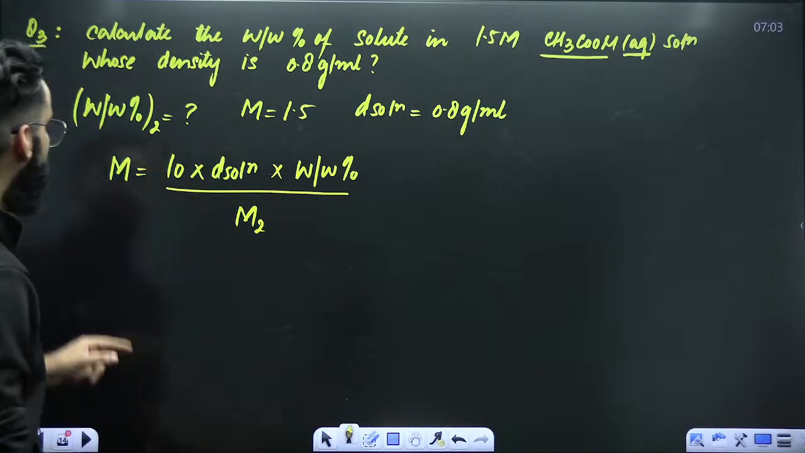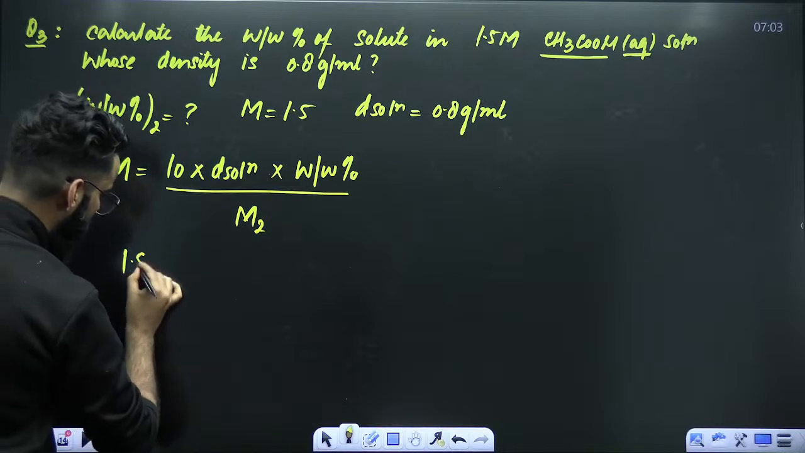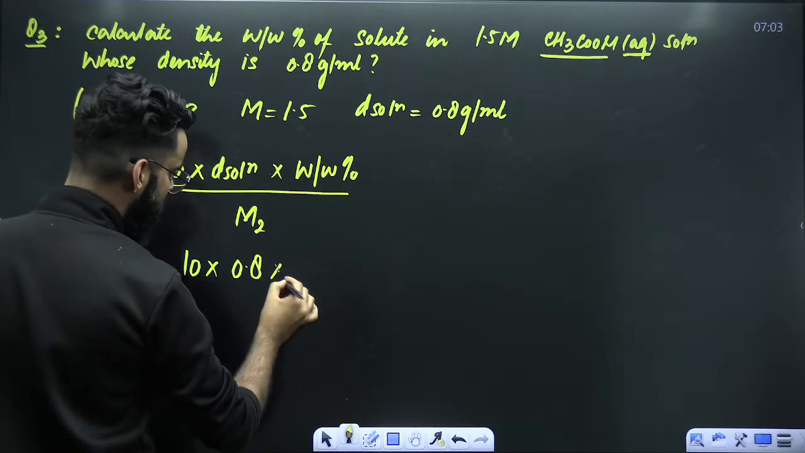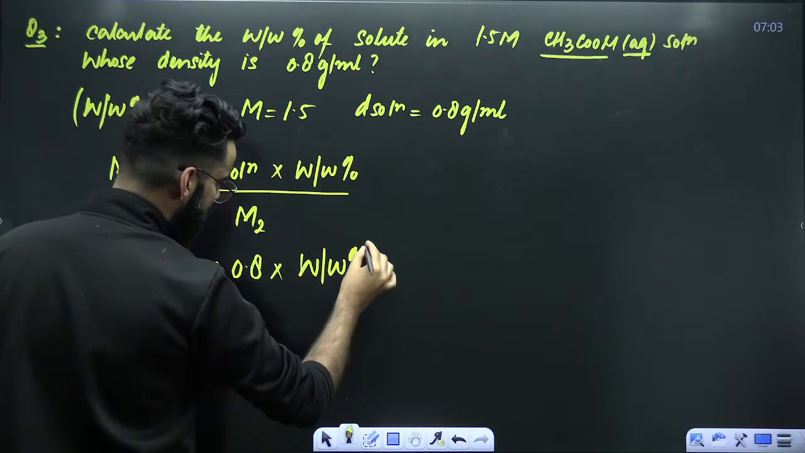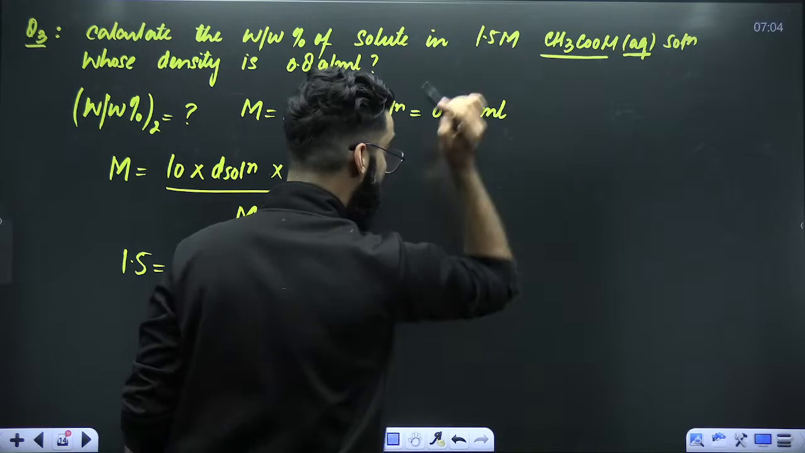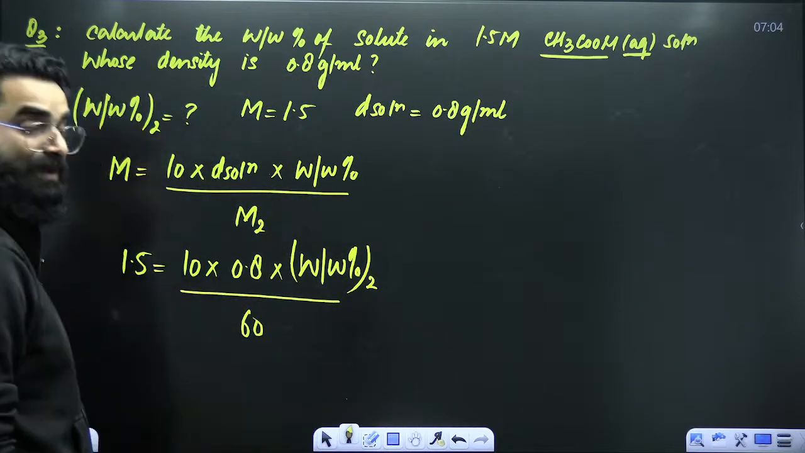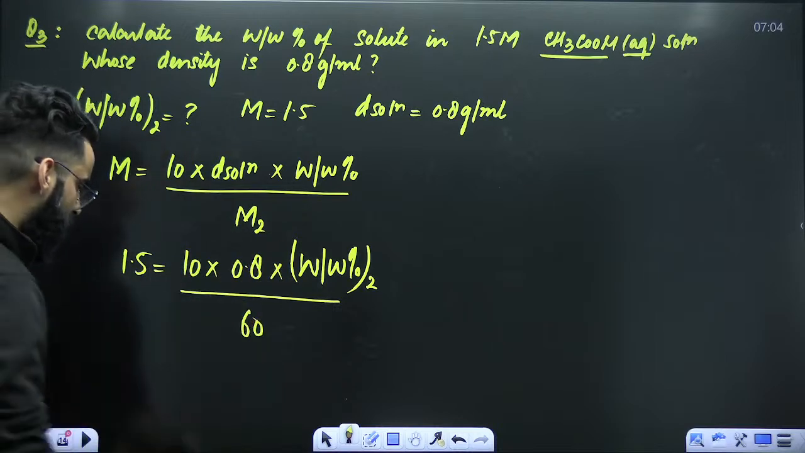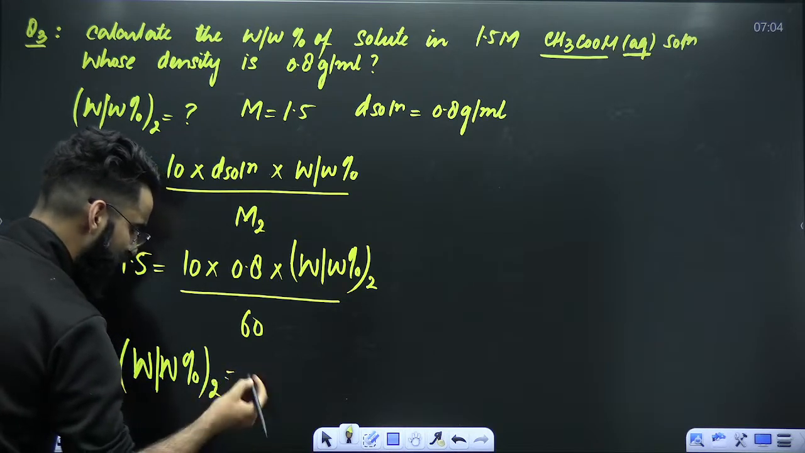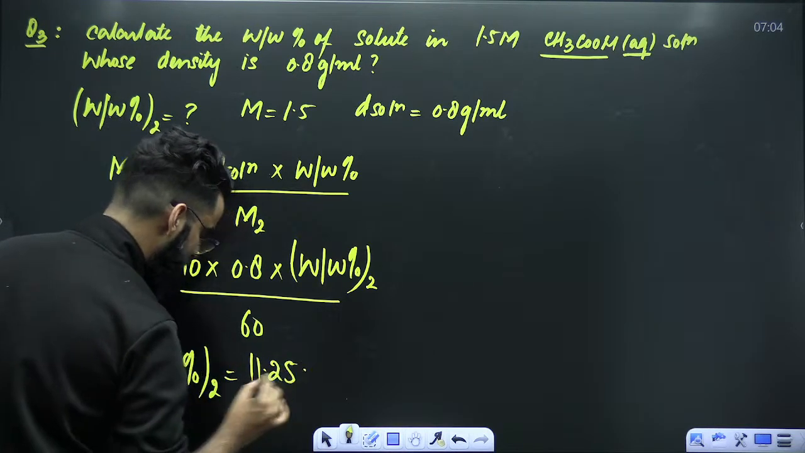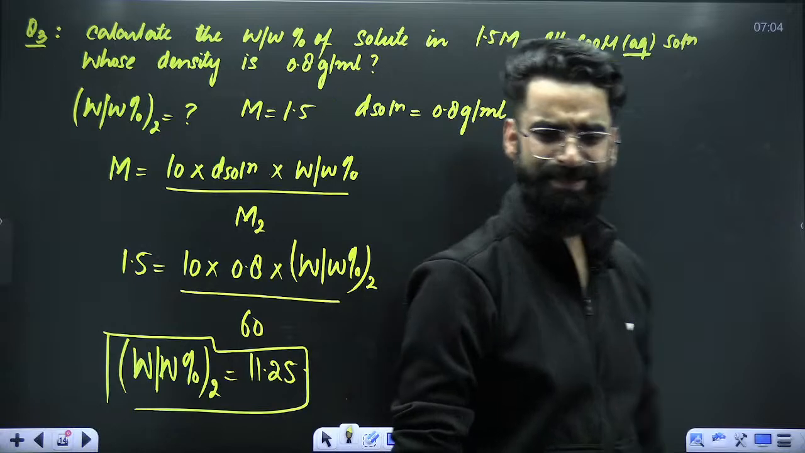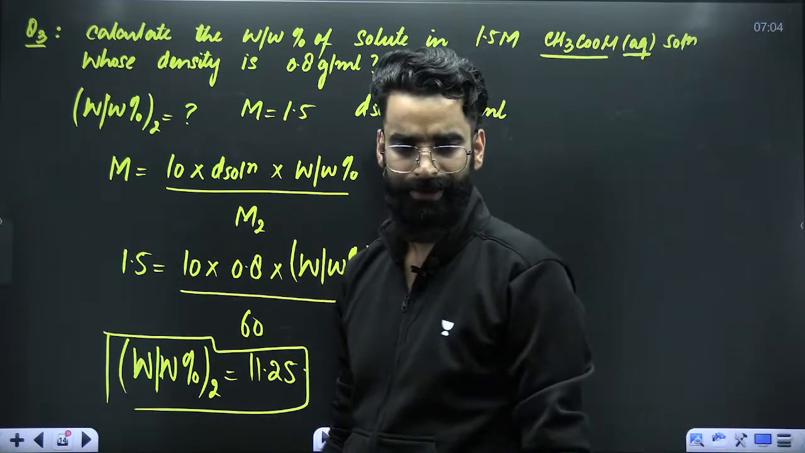Now, people, molarity of the solution, we already know, 1.5 is equal to 10. I'm writing as such. Density of solution is equal to 0.8. Weight by weight percentage of solute we need to calculate, divided by molar mass of solute. Solute is your CH3COH and its molar mass will be 60 grams per mole. Now you got one equation, one unknown. So approximately after solving this, weight by weight percentage of solute will come out to be 11.25 approximately. This is something which I was supposed to calculate. That's all. Isn't it simple, people?